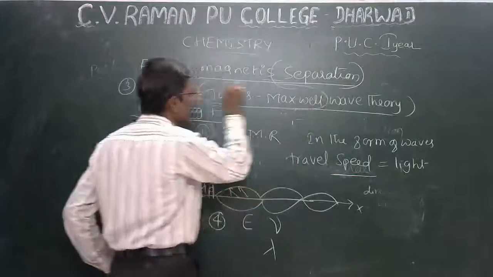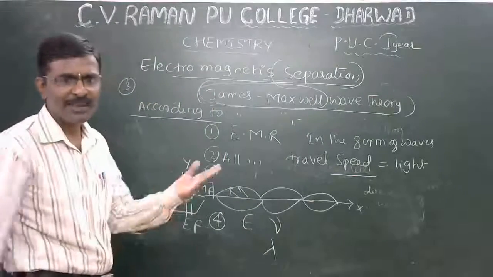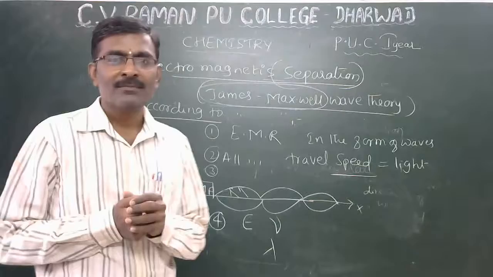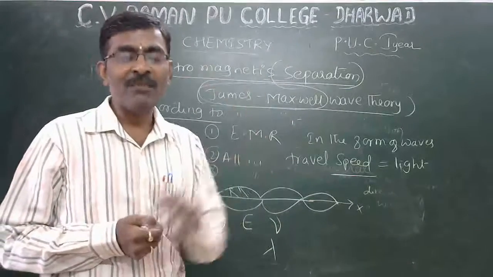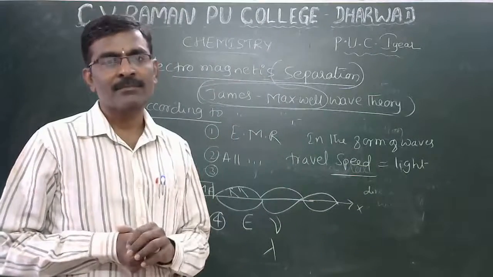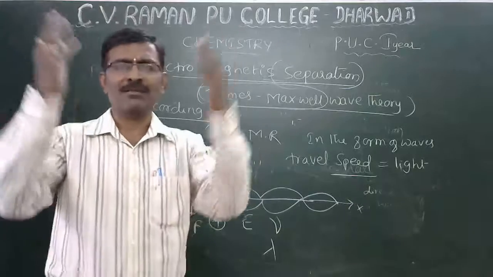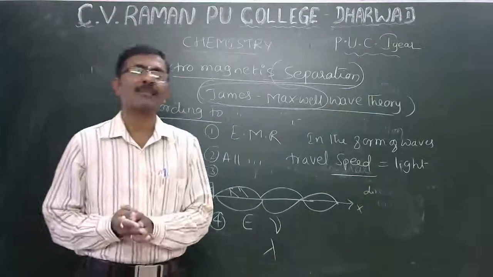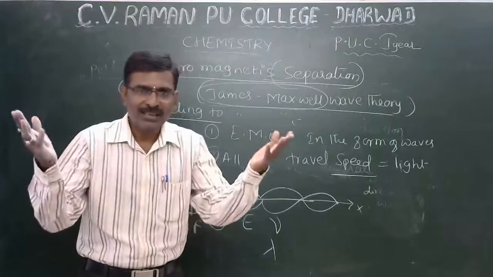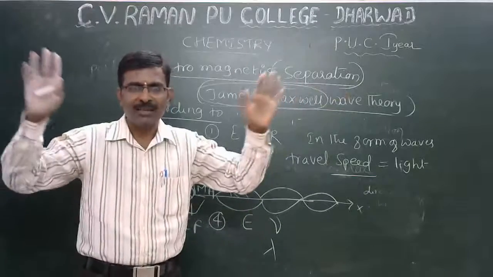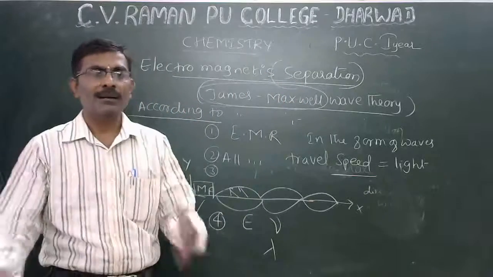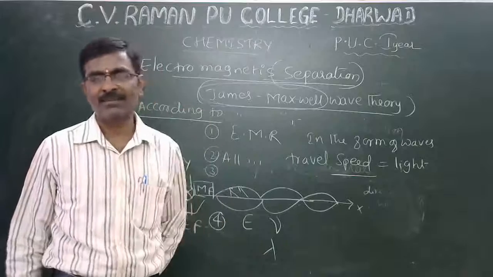James Maxwell is a great scientist. His theory says all radiation is in the form of waves only. The Sun produces 7 colors in the form of waves, which cannot be seen with our naked eyes.